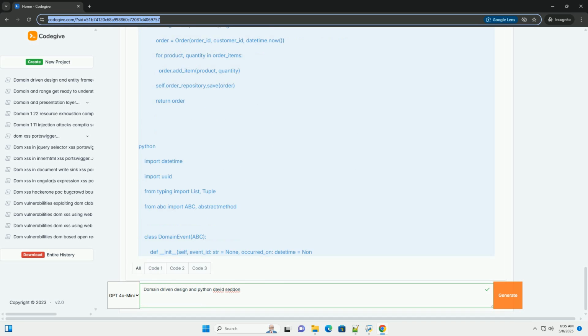5. Applying David Seddon's principles. David Seddon is a strong advocate of simplicity and pragmatism in DDD. Here's how to apply his principles.